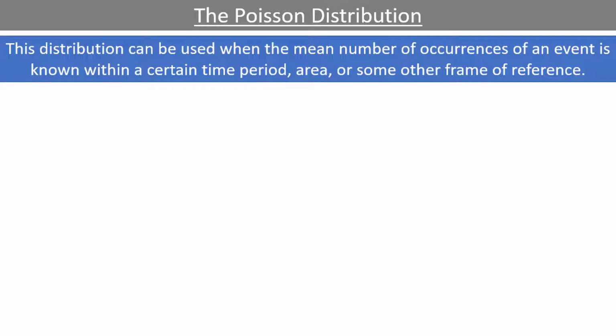In this video, we will be discussing an important discrete probability distribution called the Poisson distribution. The Poisson distribution can be used when the mean number of occurrences of an event is known within a certain time period, area, or other frame of reference. Time is the most common frame of reference used in the Poisson distribution.